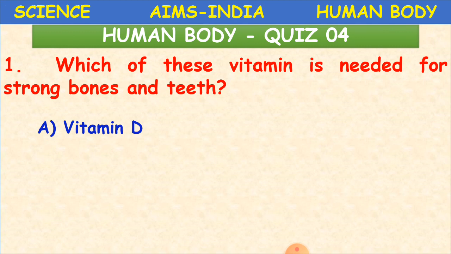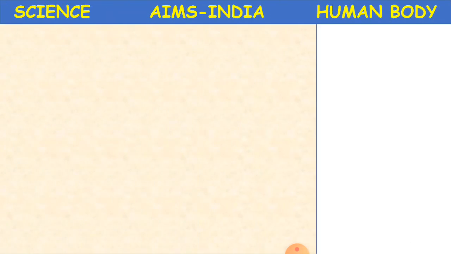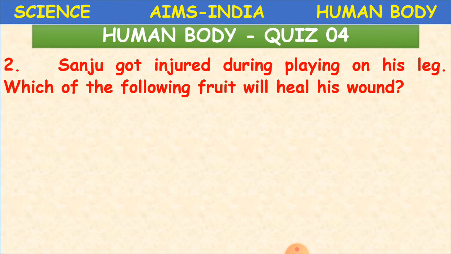So what is this here? Which of these vitamins is needed for strong bones and teeth? Yes, what is it, children? Option A vitamin D, B vitamin K, C vitamin A and D vitamin C. Which is that? We learned that. I already said that we also get it from sun rays. What is it? It is vitamin D. Clear, children? Yes.